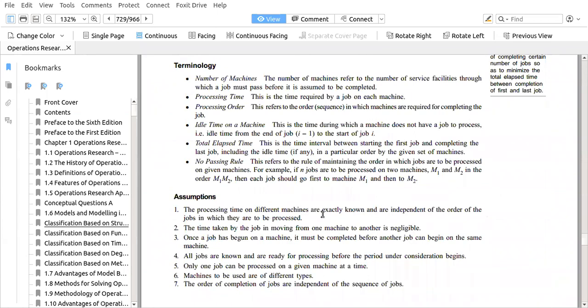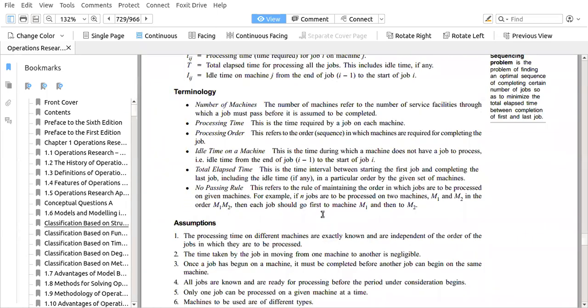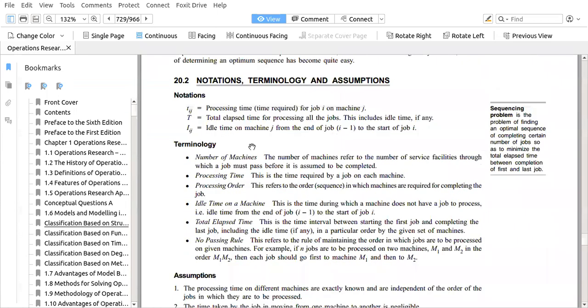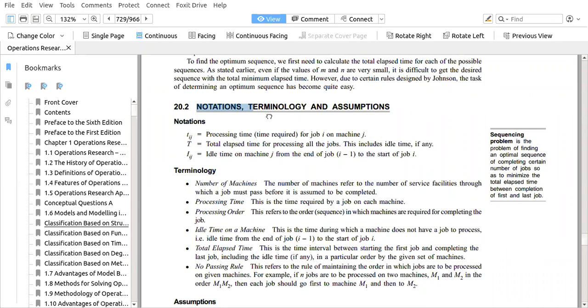Before we go into Johnson's procedure, and I'm not going into it today, I'm interested in telling you the notations, terminologies, and assumptions of the sequencing problem. This will form our base, and we can start with the sequencing problem in the next class. So our base is to be set up today.